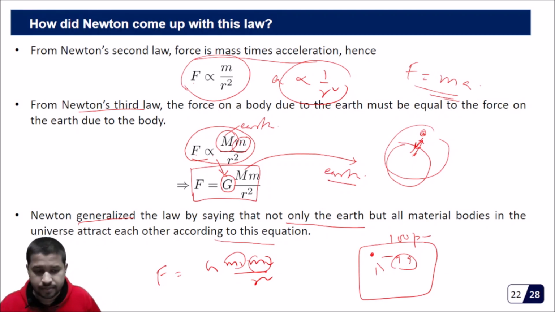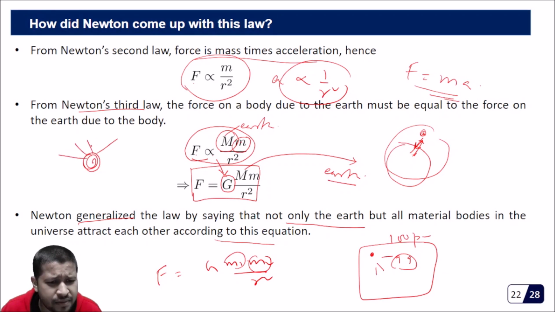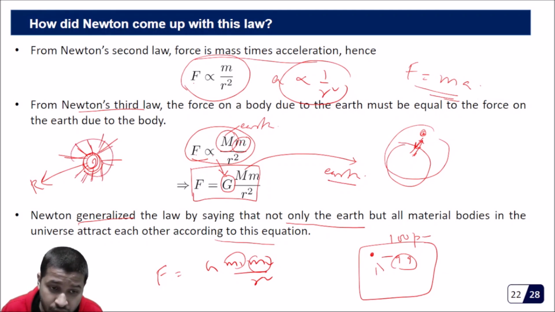The reason is, if this is a body, it may be attracted by an infinite number of particles, but the motion of this body will be the net resultant of all these forces. You have studied vectors, you know addition of vectors and all these things by now. So the net resultant of all these vectors is r, and the body will move according to this.